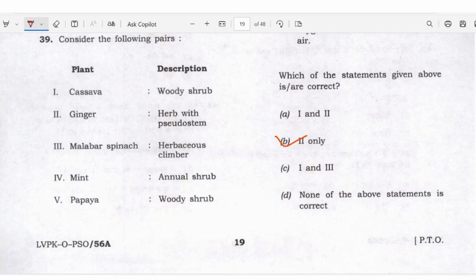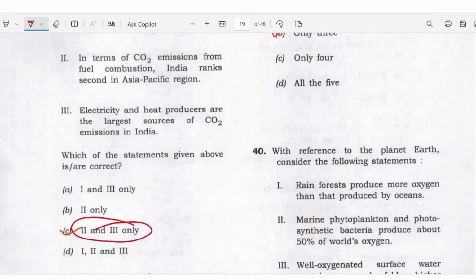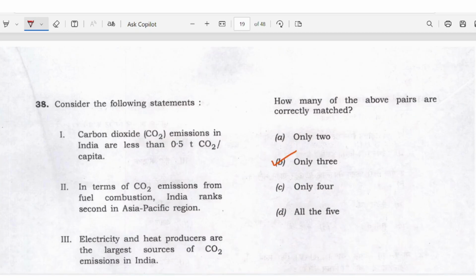There are some plants and descriptions. Cassava, woody shrub; ginger, herb with pseudostem; spinach, herbaceous climber; mint, annual shrub; papaya, woody shrub. Okay. How many of the above pairs are correct? Only 3. Answer B here.